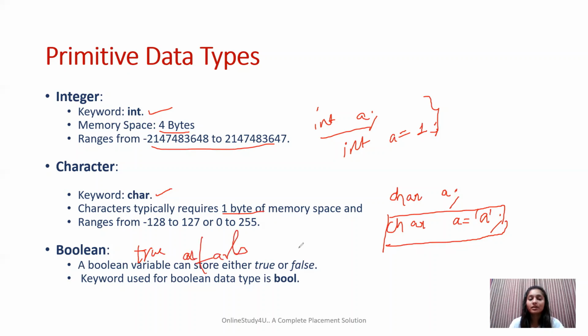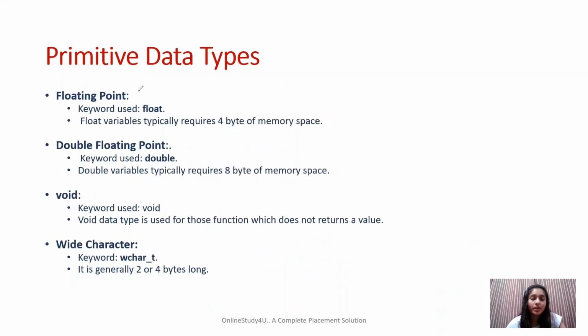So to declare a Boolean variable, we have the data type bool. We write bool, and then we declare it with the help of a variable name, and this is how we declare the Boolean data type in C++. Now moving on to some further data types, the next one is floating point. The floating point data type is used to store decimal numbers, like 0.1, 2.1, and so on.